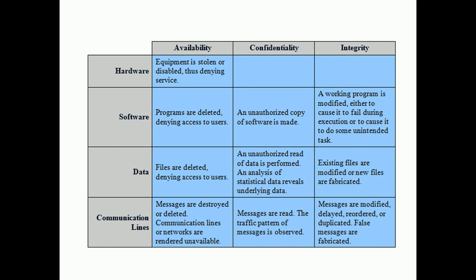Now there is a table which shows the relationship between the various components and their services. That is, for every component, what services are required and what type of attacks are possible. For example, in software, some instructions may be deleted, and obviously the software will not work.